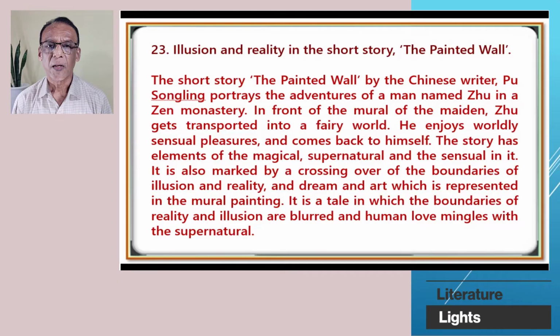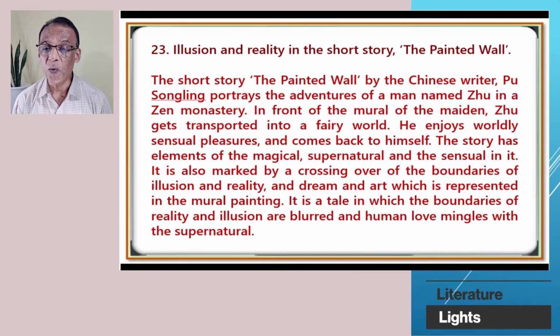Now the last question in section B, illusion and reality in the short story The Painted Wall. The short story The Painted Wall by the Chinese writer Pu Songling portrays the adventures of a man named Zhu in a Zen monastery.